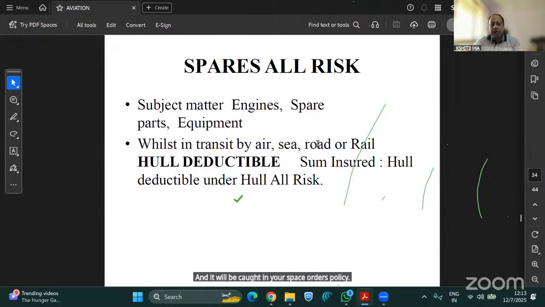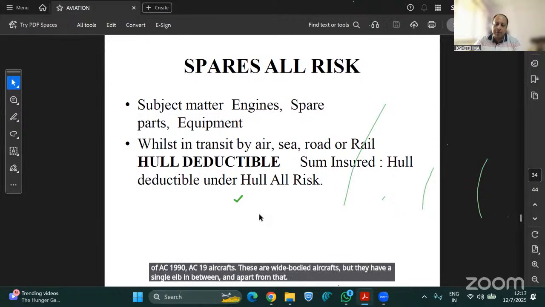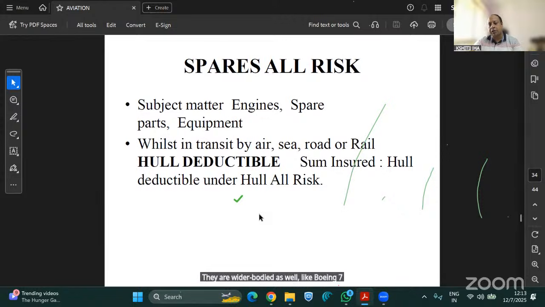While in transit by air, sea, road, or rail, the sum insured is covered under spares all risk. Now, hull deductible is a policy. Why is it important? Whenever we are covering an aviation hull liability policy, say for Indigo Airlines, Indigo has a fleet of A319 and A320 aircraft. These are narrow-bodied aircraft with a single aisle in between. Apart from that, there are wide-bodied aircraft like Boeing 787, Boeing 777 or Boeing 757, which have two aisles in between. So those are quite wide-bodied.